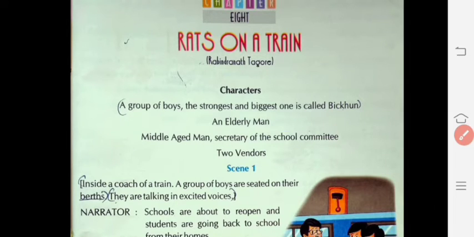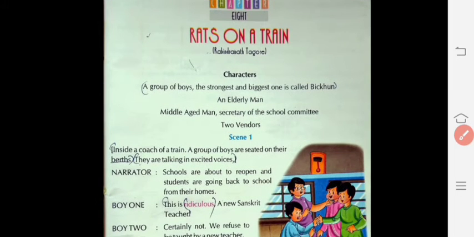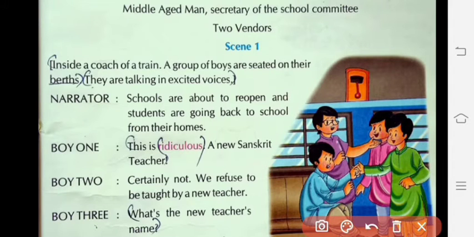Now we go for the lesson. First of all, I will read the passages and afterward I will explain the same page. So listen carefully. This lesson is divided into two parts, scene 1 and scene 2. In this first video, we are talking about scene 1. You can see this whole lesson is given in dialogue form. So I will read the first page one by one and afterward I will explain. So listen very carefully.